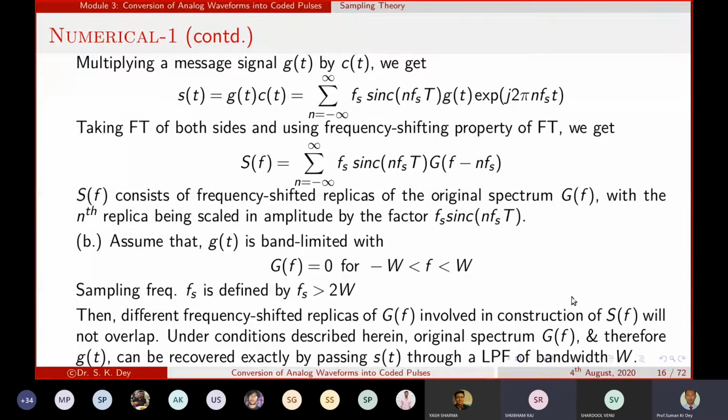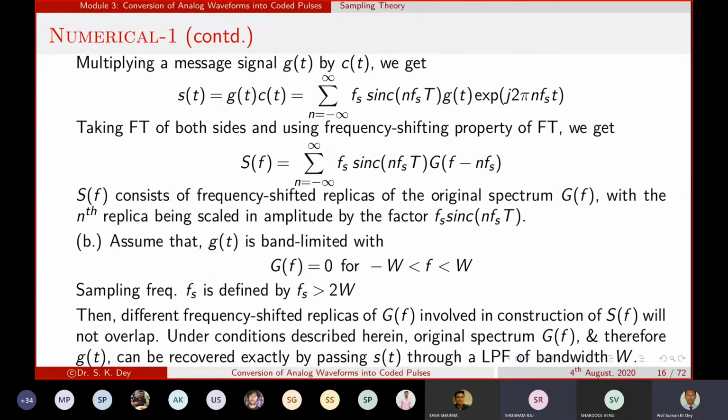Okay, sir, should it be a low pass filter or a band pass filter? No, in that case, you see, s of f is there, so that should be the low pass filter. Normally when we want to recover the message signal, we pass it through a low pass filter, or it will be the band pass filter. But in this case, G of f is 0 now for minus. The low pass filter will be for lower frequency.